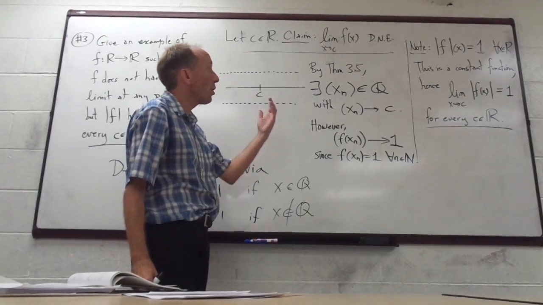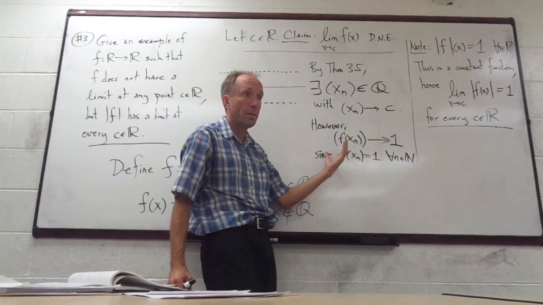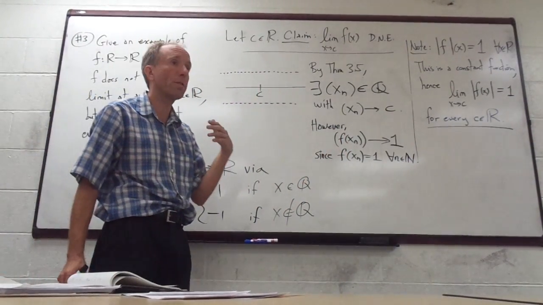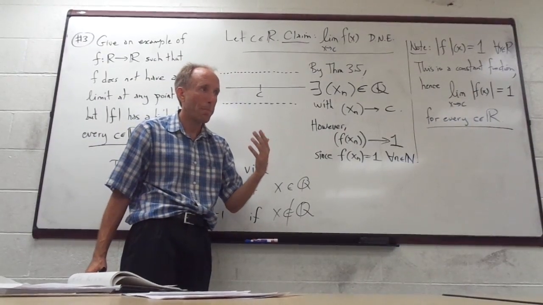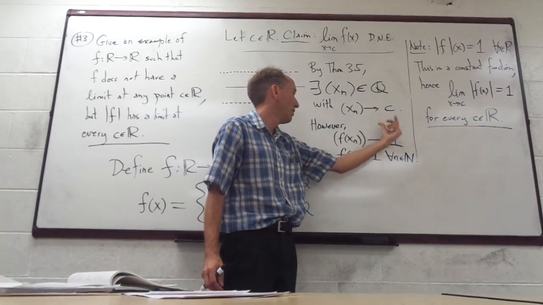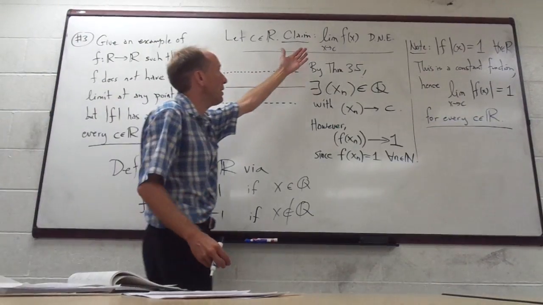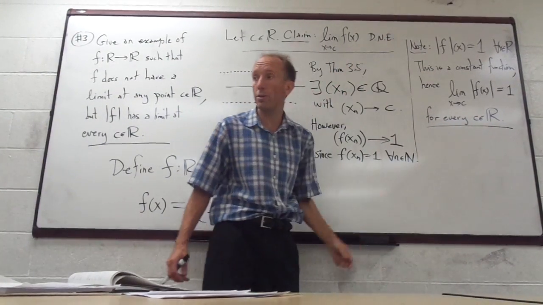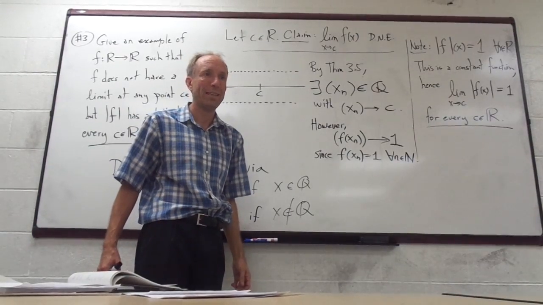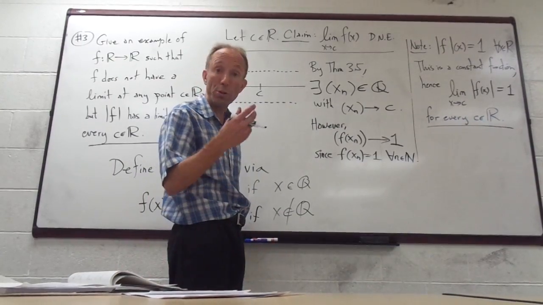Is that a contradiction so far? No, there's no contradiction there so far. I'm going to have to do something else, because this could be the limit L. The limit of f of x maybe equals 1. So far there would not be a contradiction. So what else do I need to do? We're going to do the same thing. We need to do another sequence, don't we?